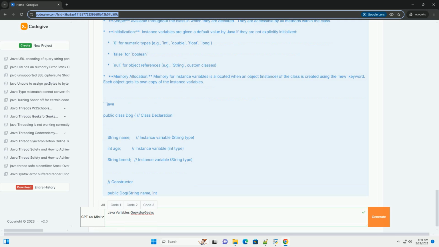2. Instance variables. Scope: available throughout the class in which they are declared. They are accessible by all methods within the class. Initialization. Instance variables are given a default value by Java if they are not explicitly initialized: 0 for numeric types, for example int, double, float, long; false for boolean; null for object references, for example String, custom classes.